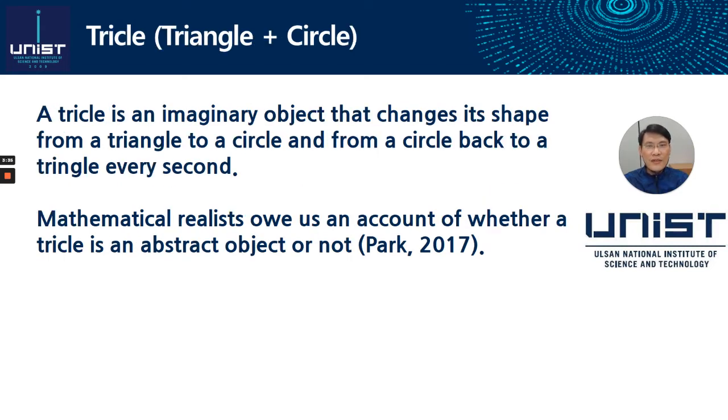Imagine that there is an object called a tricle. It changes its shape from a triangle to a circle, and from a circle back to a triangle every second. A tricle is non-causal and non-spatial, for both a circle and a triangle are non-causal and non-spatial. However, it is temporal and mutable, for it changes its shape as time passes. Is a tricle a mathematical object? Does it exist in the abstract world? Mathematical realists owe us answers to these questions.